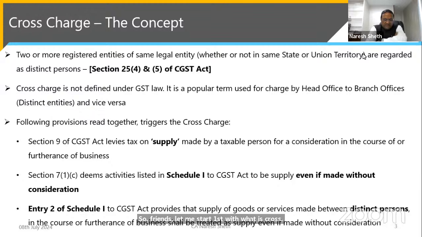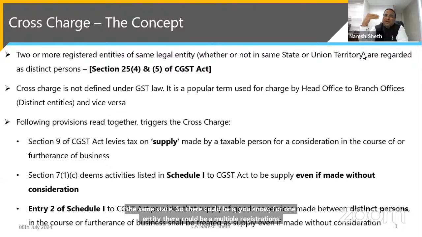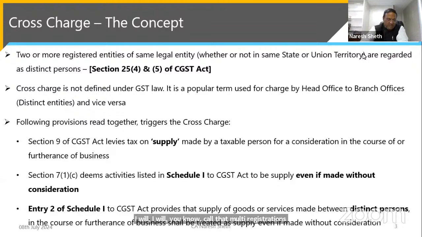As you are aware, friends, two or more entities of the same legal entity, whether in the same state or another state, are regarded as distinct persons. Earlier you could take separate registration for separate verticals, and now you can take separate registration for a different place of business in the same state. So for one entity there could be multiple registrations. Throughout my presentation, I will call these multiple registrations, these establishments, distinct entities.